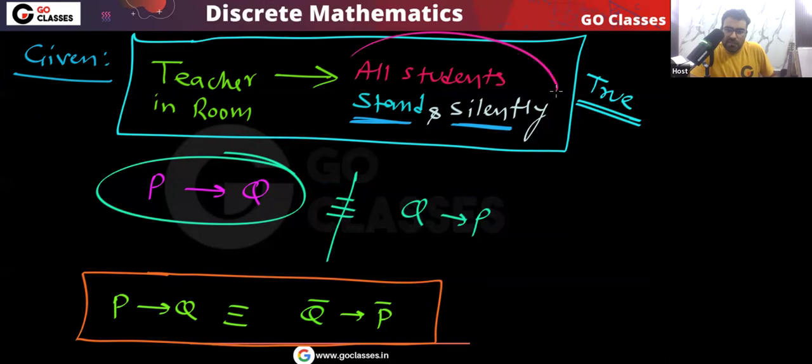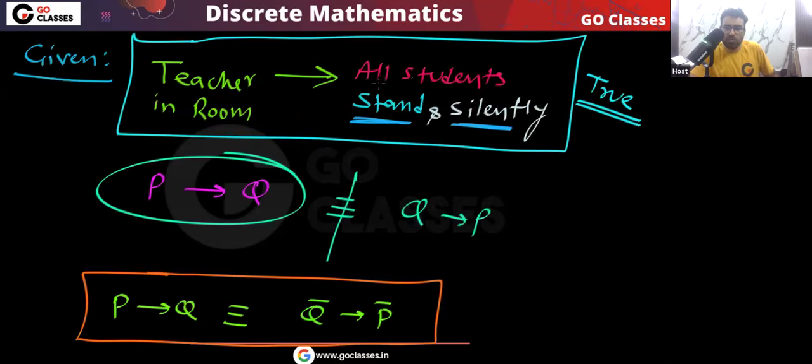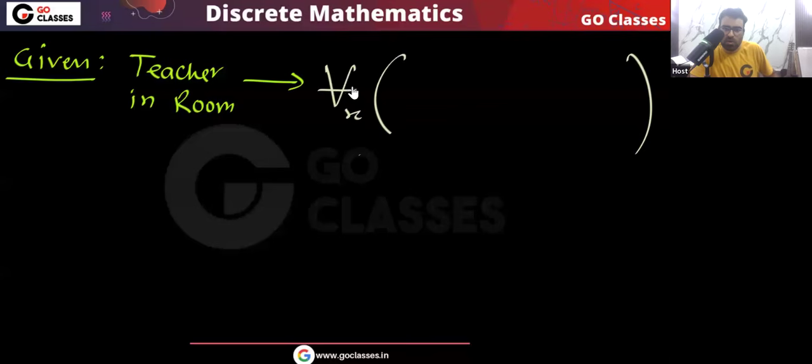That means, if any student... see, the given statement is saying that P implies, meaning if the teacher is in the room, then for every student it's like this: if the teacher is in the room, implies for all x. Because all the students will do two things, for all x who are students.